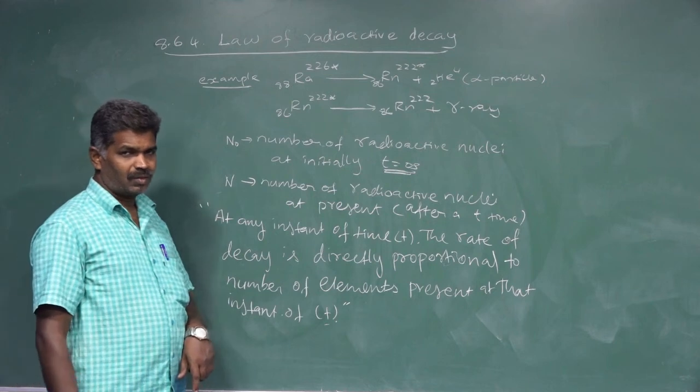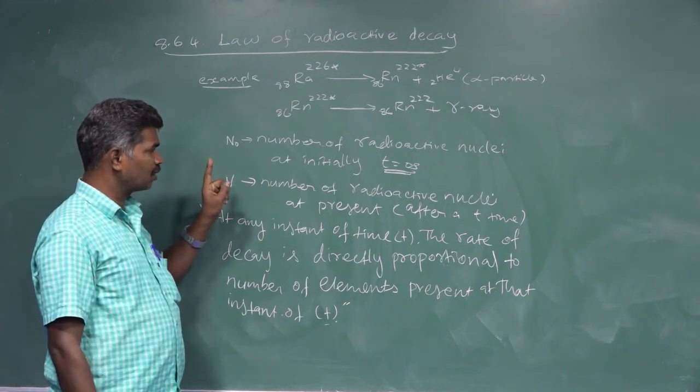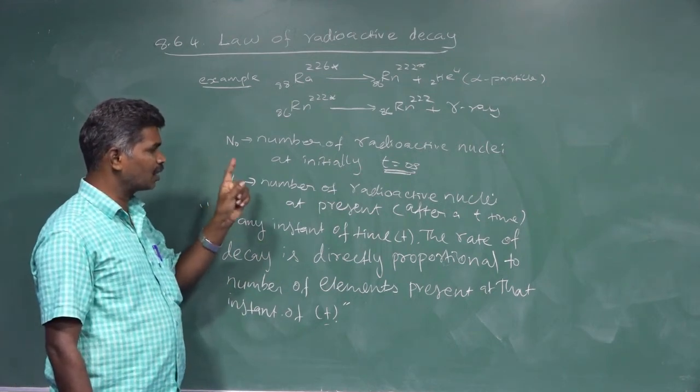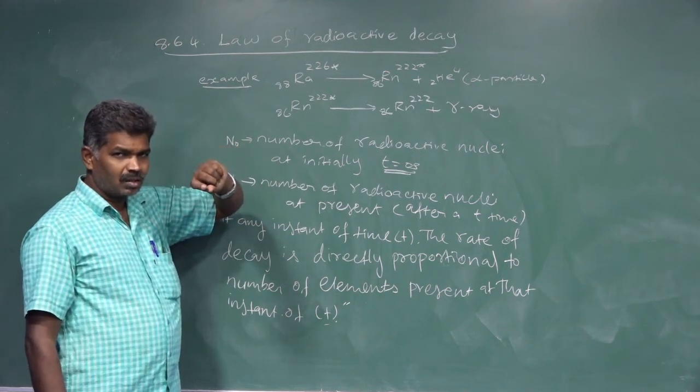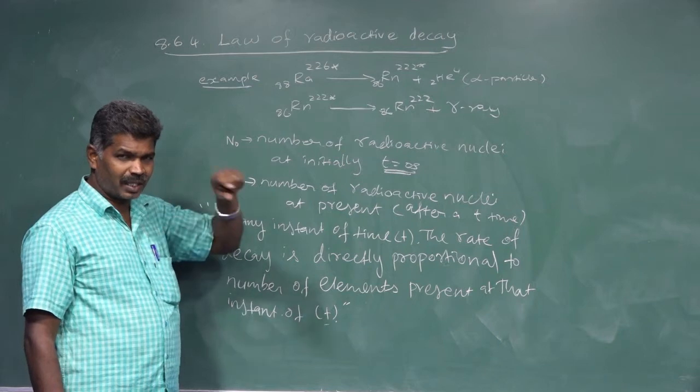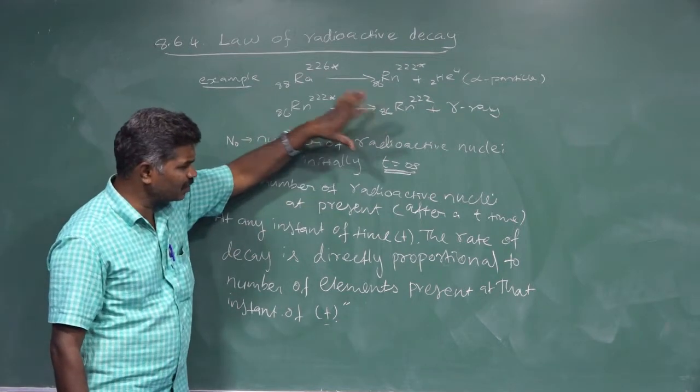Already we know what N naught is, the number of radioactive nuclei initially. Initially, no element is disintegrated. That's why the time of disintegration can be taken as t is equal to 0.